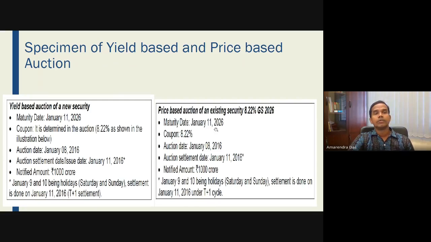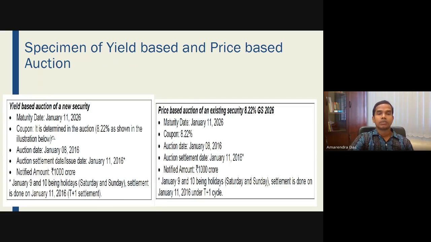And if you see the difference between the yield based auction and the price based auction, we see that in both cases we have a maturity value. In case of a yield based auction, the coupon rate is determined in the auction. But in case of a price based auction, the coupon rate is fixed, say 8.22 or something.